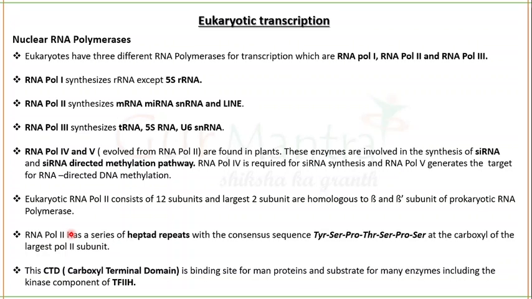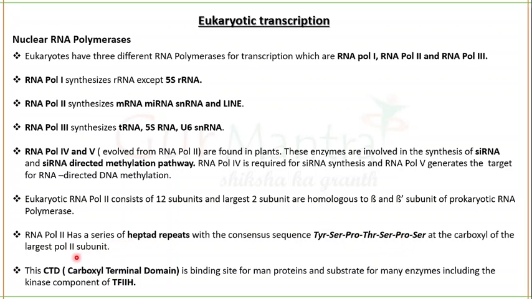Out of these two, one is larger compared to the other, and that larger subunit has a series of heptad repeats at its carboxyl end. And these heptads are tyrosine, serine, proline, threonine, serine, proline, serine. This is the consensus sequence. Tyrosine, serine, proline, threonine, serine, proline, serine.